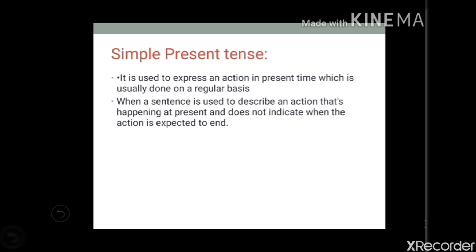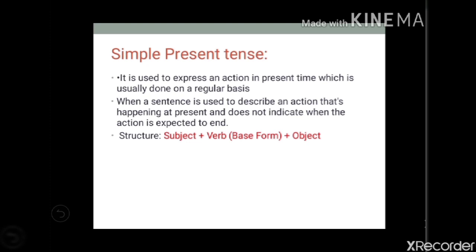It is used when a sentence describes an action that is happening at present and does not indicate when the action is expected to end. So, here remember that we are representing the action, but we are not giving any indication of its end. That one is called simple present tense.